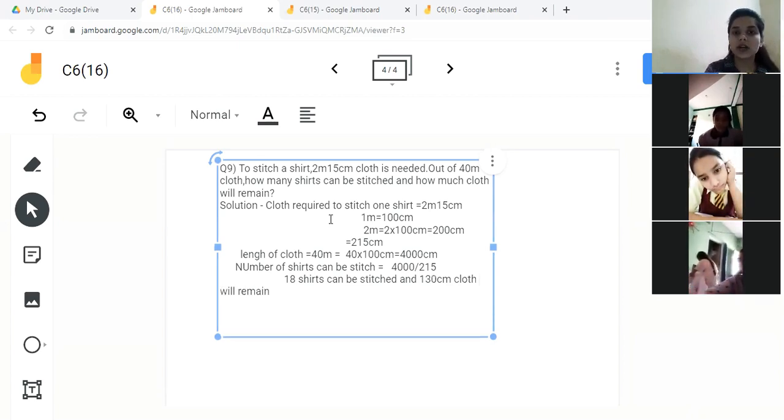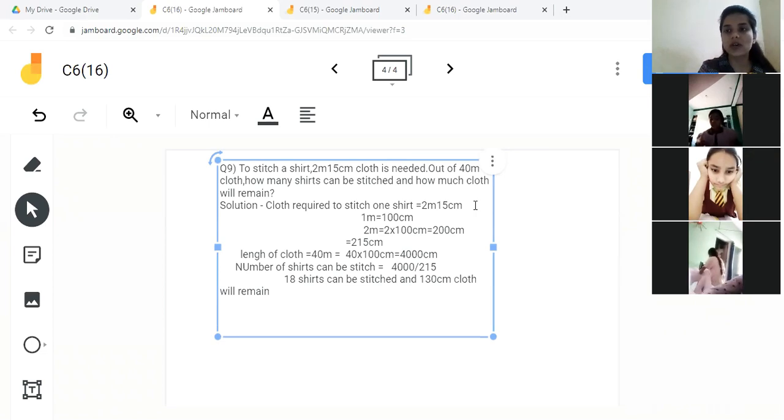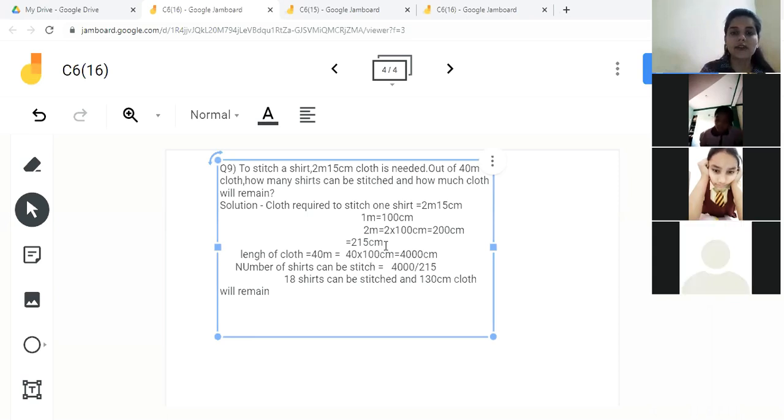Understood? So the cloth required to stitch one shirt was 2 meter 15 centimeter. So we convert it into the same quantity, centimeter only, because it was given in meter and centimeter. So 215 centimeter cloth is required to stitch one shirt, children. Now length of cloth was given as 40 meter. So we can convert 40 meter into centimeter by multiplying by 100.